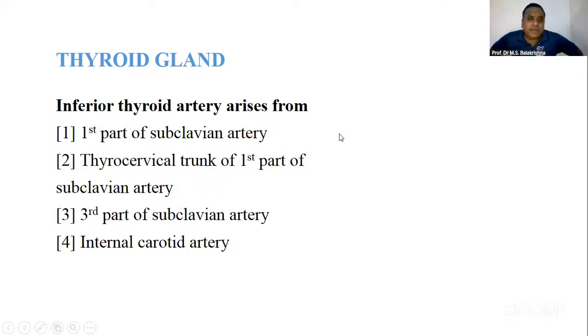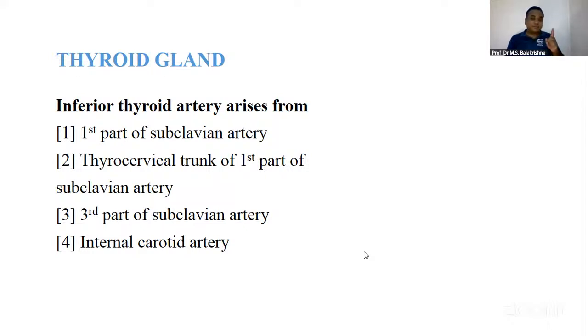Now coming to thyroid gland. Inferior thyroid artery arises from first part of subclavian artery, thyrocervical. This is a direct question. Just now I told you also. Thyrocervical trunk of first part of subclavian artery, third part of subclavian artery, or it is a branch of internal carotid artery.